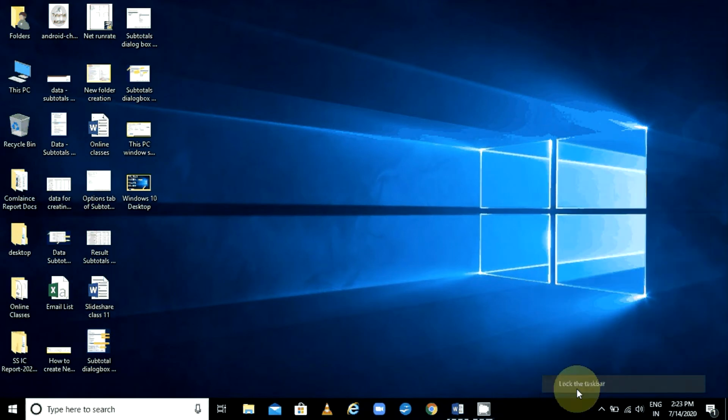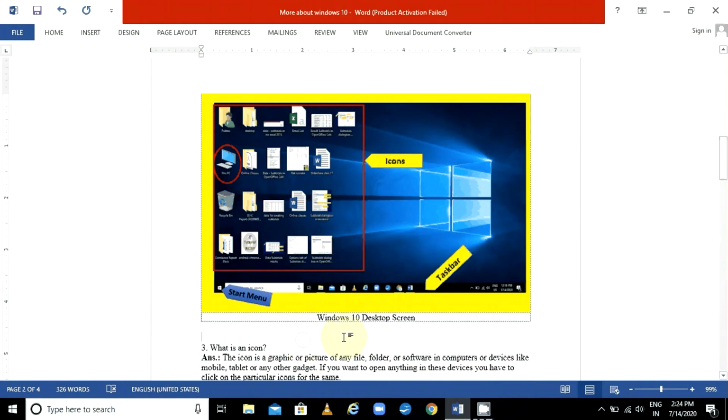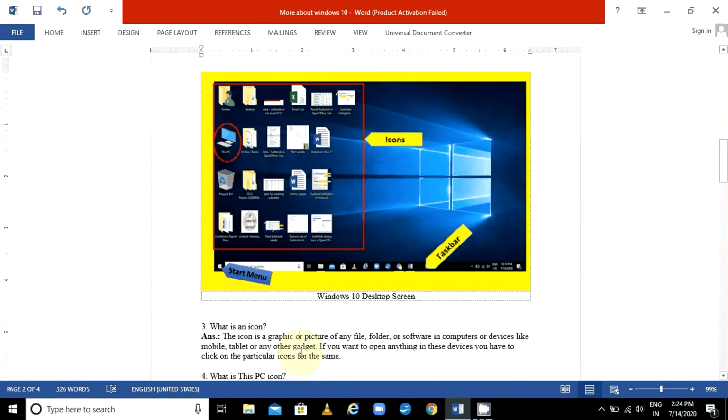Now the next question is, what is an icon? These small pictures are known as icons. Let me first introduce the definition. An icon is a graphical picture of any file, folder or software in computers or devices like mobile, tablet or any other gadget. If you are using any mobile, computer, laptop or tablet, you will get these small pictures. These are called icons. If you want to open anything in these devices, you have to click on the particular icon for it.